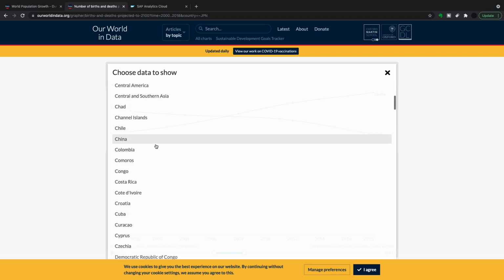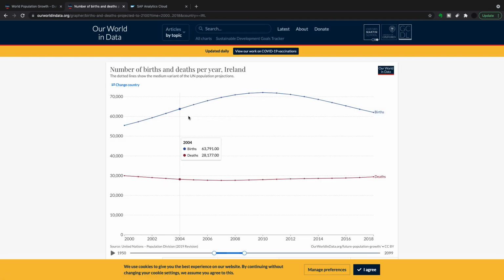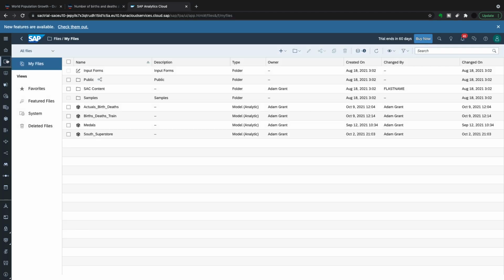I'm finally going to pick my own country of Ireland, just for another example. So this is a different trend. I was going to say more stable, but probably not. Births have risen and then they're dropping, and deaths are stable enough but rising. So I've got actual birth deaths, which is 2016 and 17, and then I've got my birth deaths train, which is the 2000 to 2015.